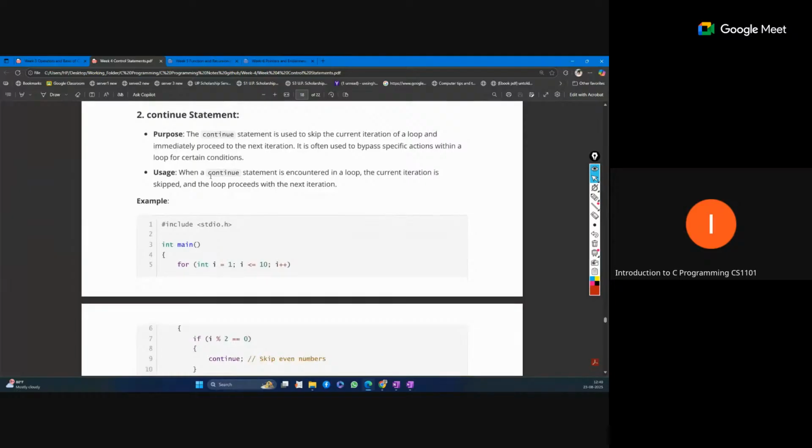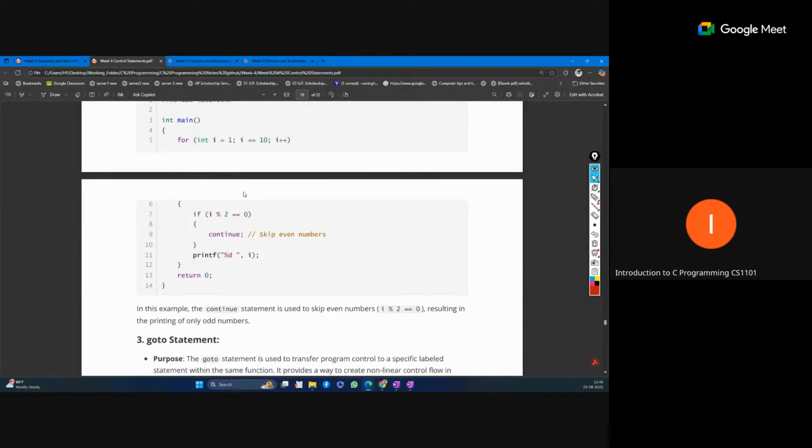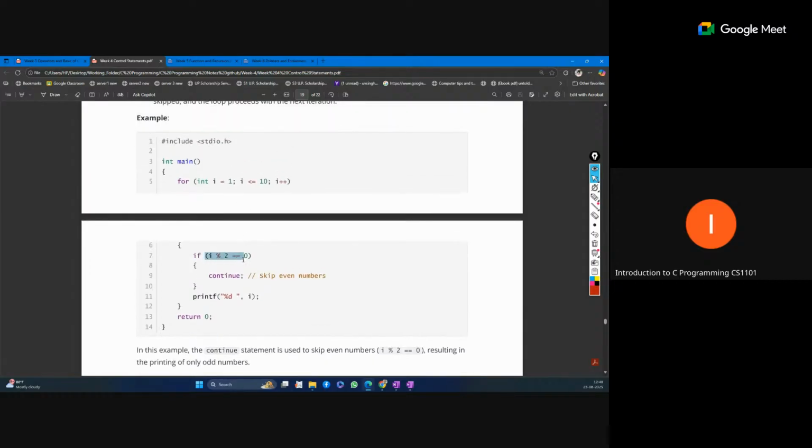The continue statement is used if you want to skip some part. If you want to skip the remaining part and move to the next iteration without executing the remaining part. Here you can see if i is even, then continue. So this print statement will not be performed, which means this code will skip the even numbers. If the i value is odd, then this print will happen, but if i is even, this continue will move directly to the next iteration without executing the remaining part of this code.